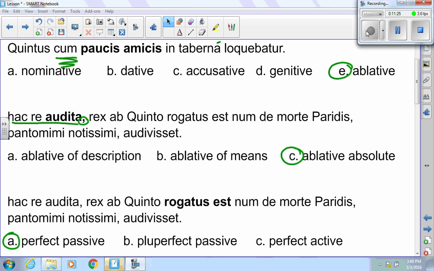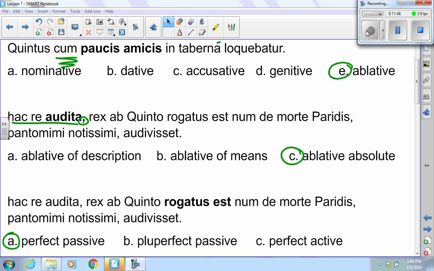Here are your answers. For the first one, we have that paucus amicus is ablative. Right next to it, I have a big old fat preposition. If there's a preposition, it can't be dative. It has to be ablative. Next one, we have an introductory clause here. Although I don't have the macrons on there, we should be able to tell that that's an ablative absolute because all of the choices were ablative.